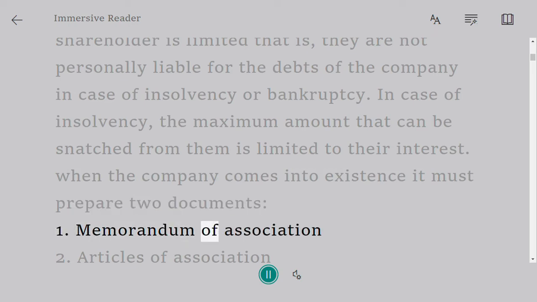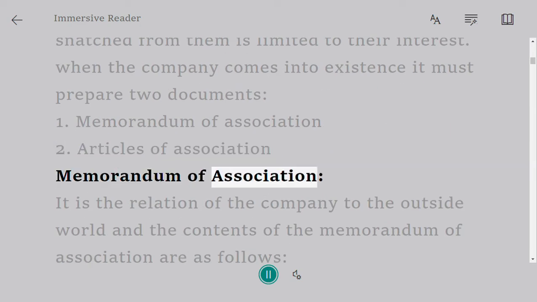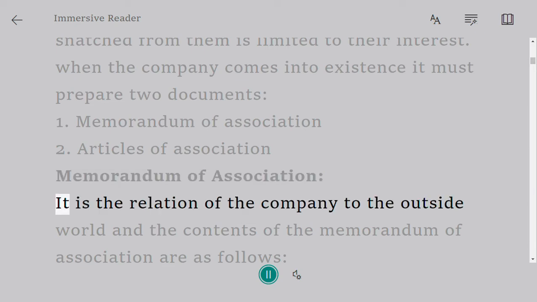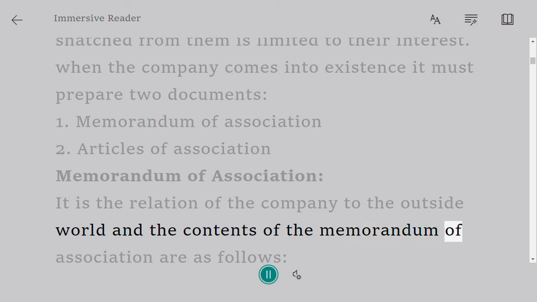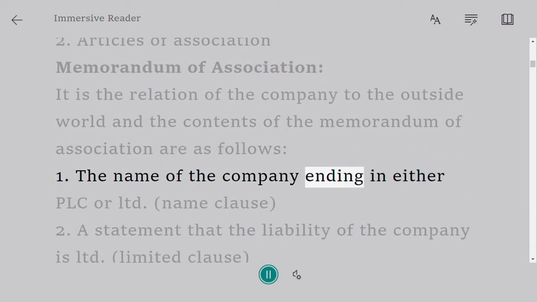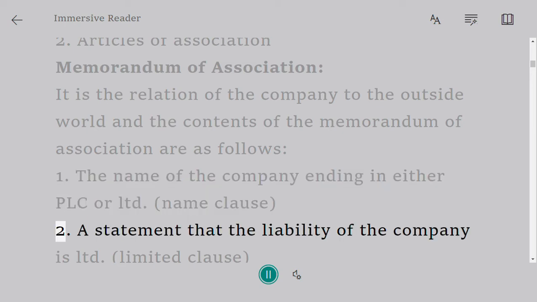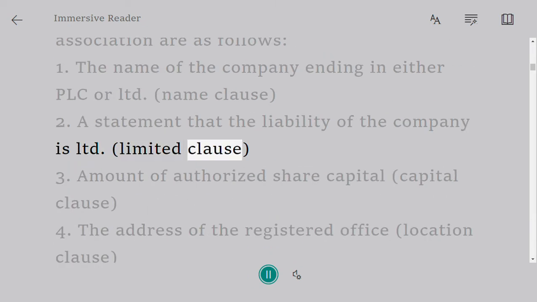1. Memorandum of Association. 2. Articles of Association. Memorandum of Association. It is the relation of the company to the outside world, and the contents of the Memorandum of Association are as follows. 1. The name of the company ending in either PLC or Limited, name clause. 2. A statement that the liability of the company is limited, limited clause.